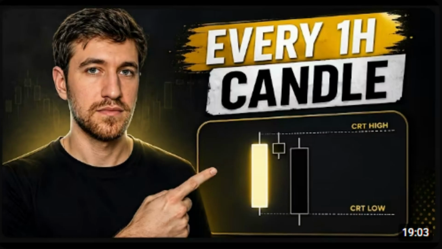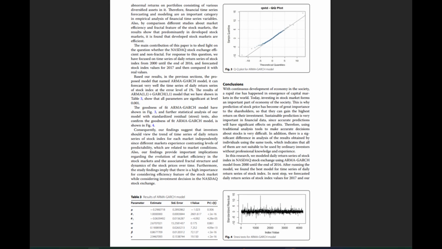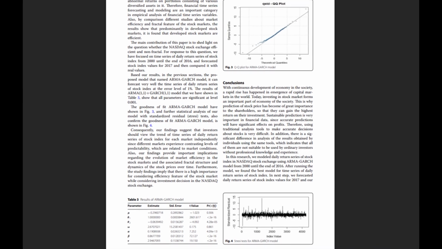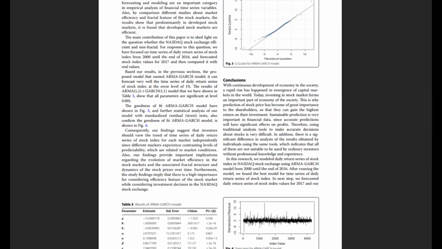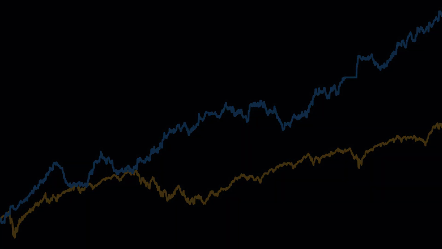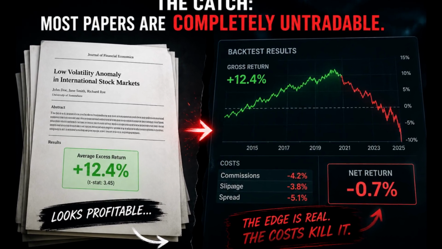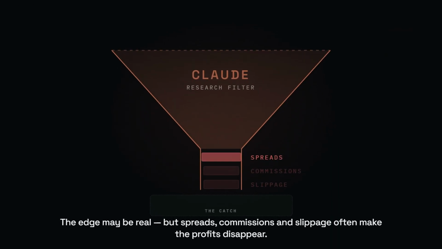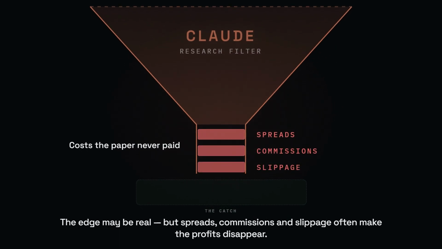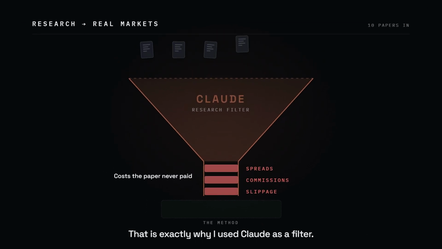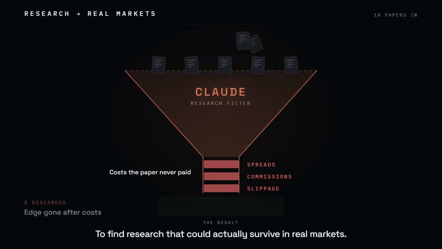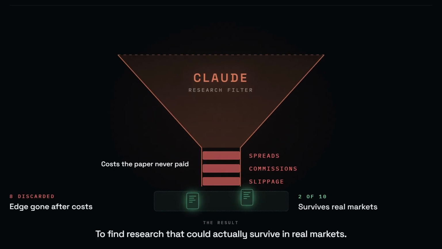A typical YouTube strategy tells you that it works. A research paper tells you why it works, when it works, and under what market conditions it works. Those details are where the real edge comes from. Of course, there's a catch. Most academic strategies aren't directly tradable. The edge may be real, but once you factor in spreads, commissions, and slippage, the profits often disappear. That's exactly why I use Claude as a filter, to identify research that could actually survive in real markets. And in a moment, I'll show you the exact prompt I used.